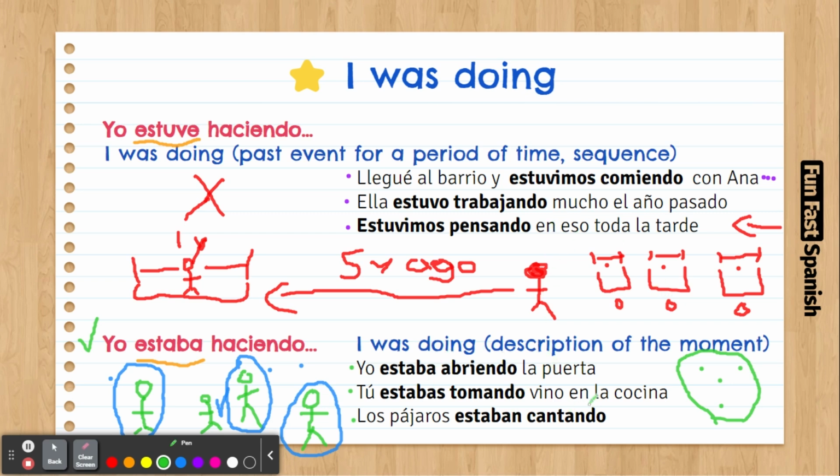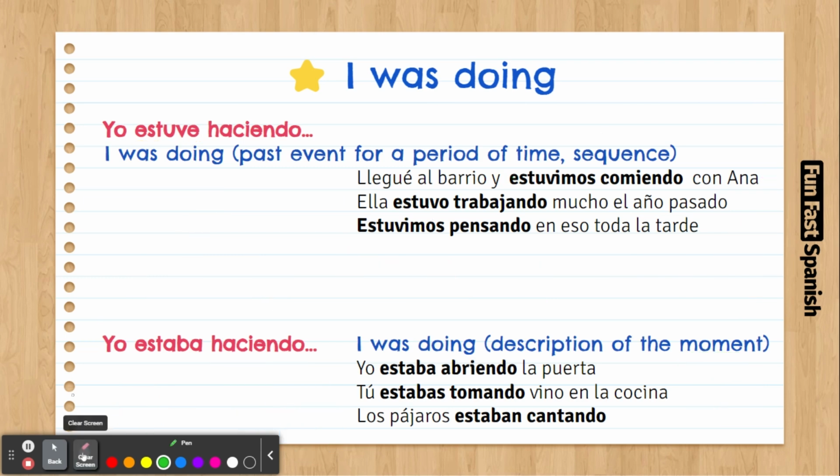If you want to describe the scene, use estaba. If you're talking about something that happened, something that you were doing a long time ago, then use estuve. Yeah. That's it. How to practice this.